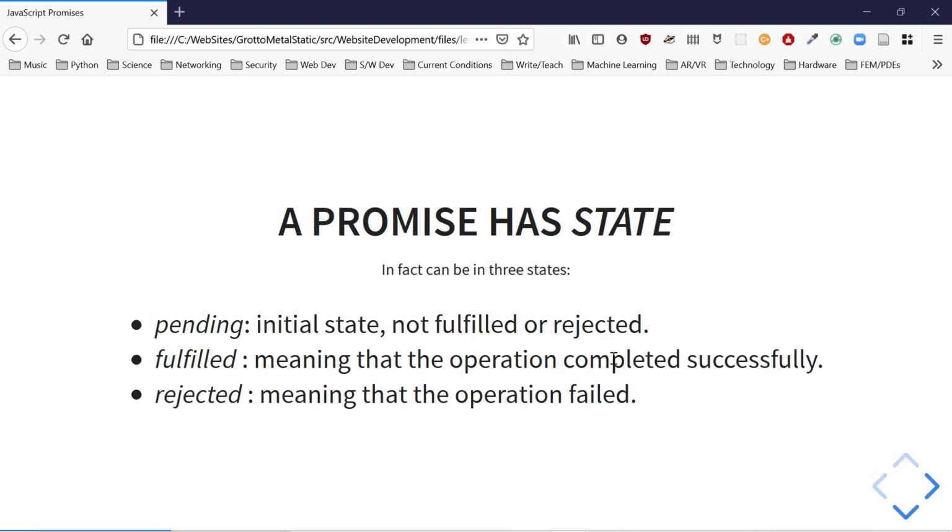Caution: successful completion of an operation may not mean it's error-free. We're going to see when we work with the fetch API and the node fetch API that sometimes the operation will complete successfully, but the result is that thing wasn't found. It just means that we got a response.